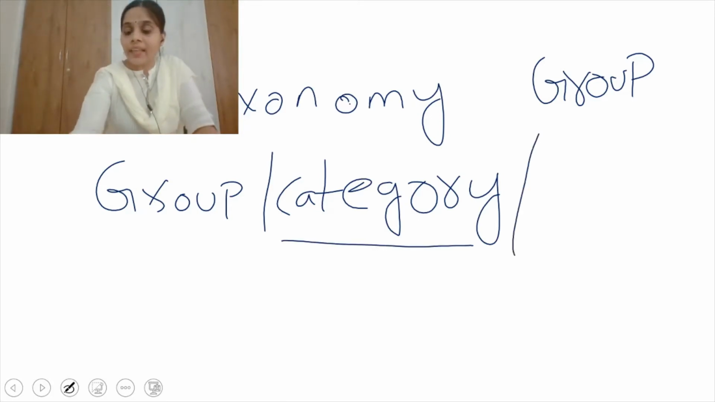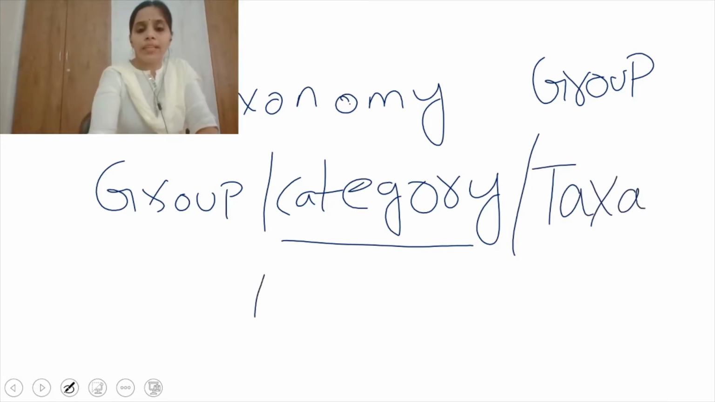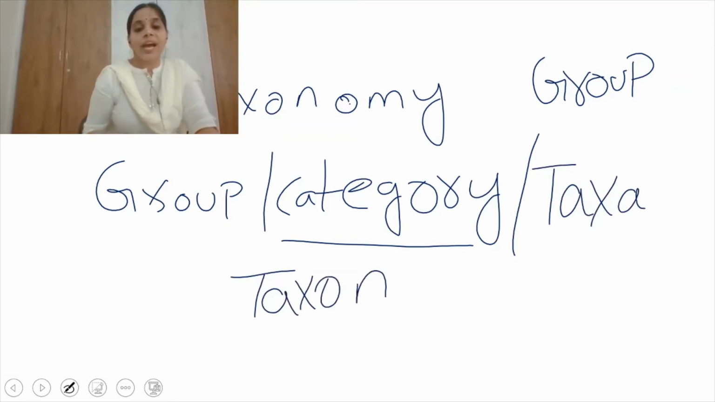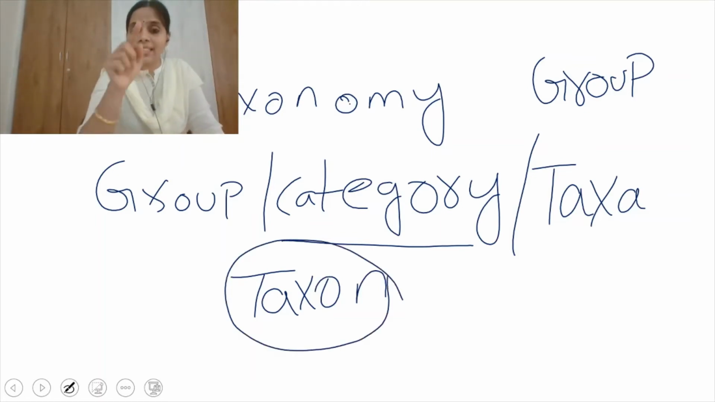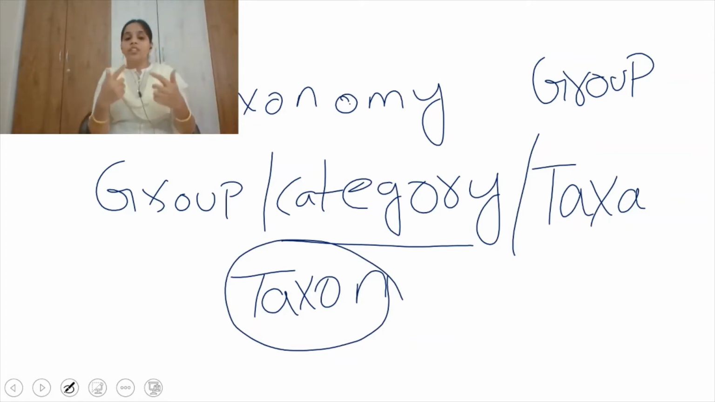Scientifically, category we call taxa, which is a plural word. In singular we call it taxon, and this taxon leads to taxonomy. Each taxon is termed a taxonomic category, which finally leads to classification. So that is about taxonomic categories.